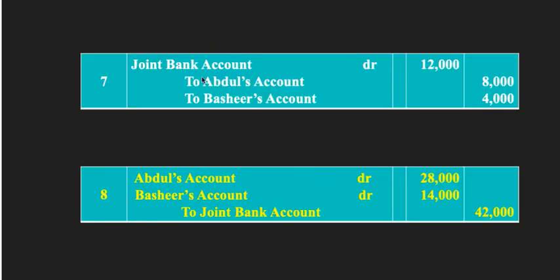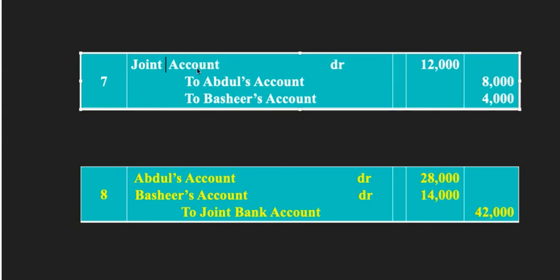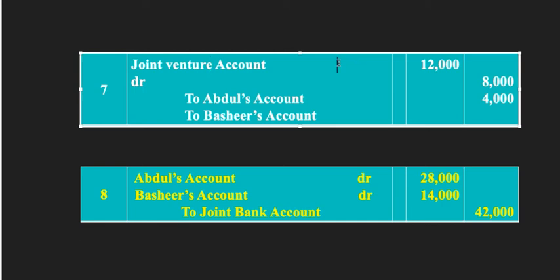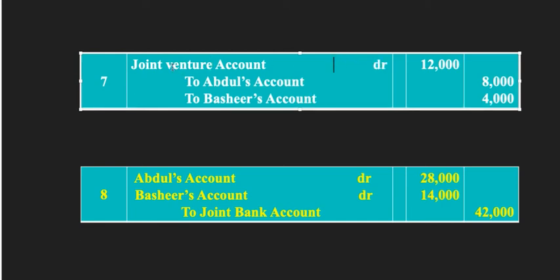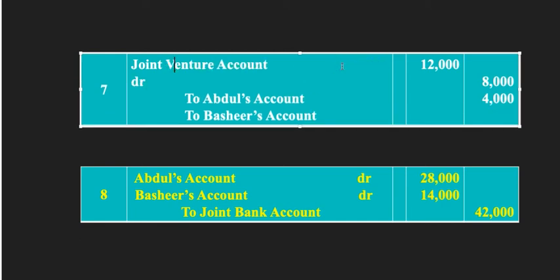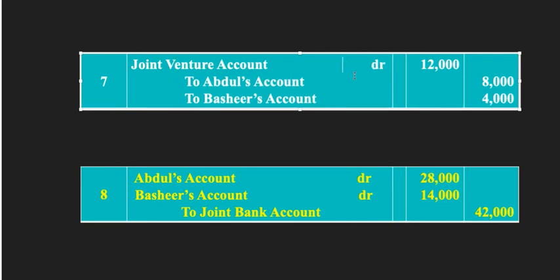I think we had made a mistake here. It should not be actually joint bank account. It is joint venture account. It has to be joint venture account debit. Joint venture account will be debited. Yes, joint venture account debit Abdul's account and Bashir's account.